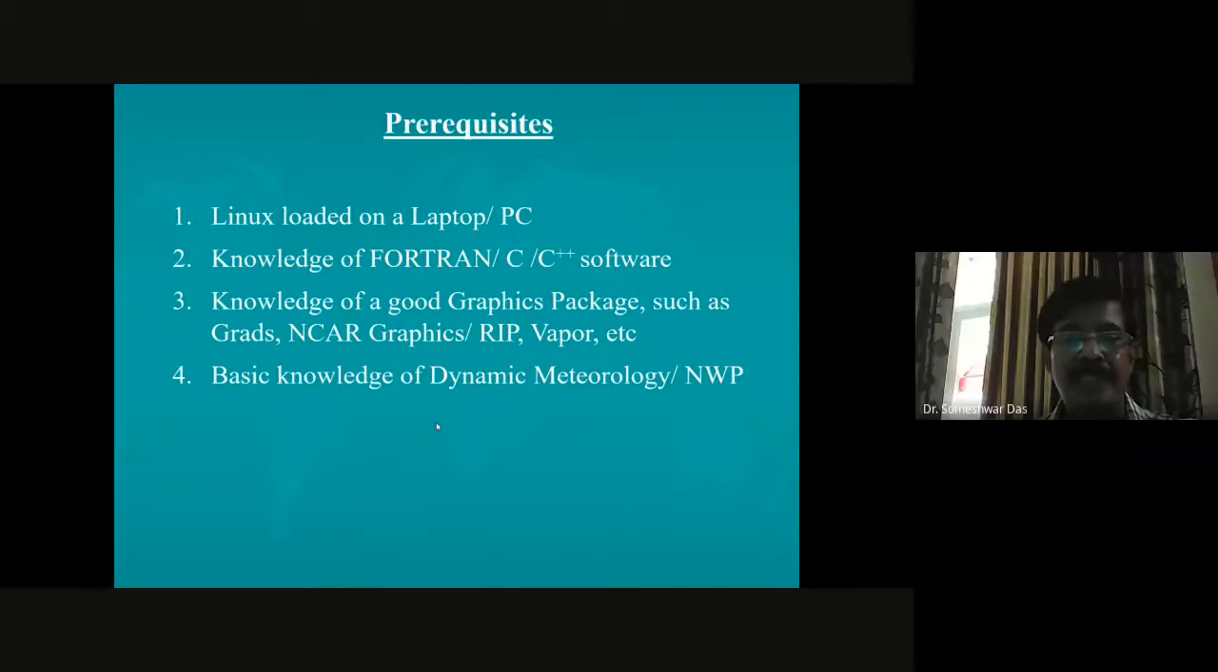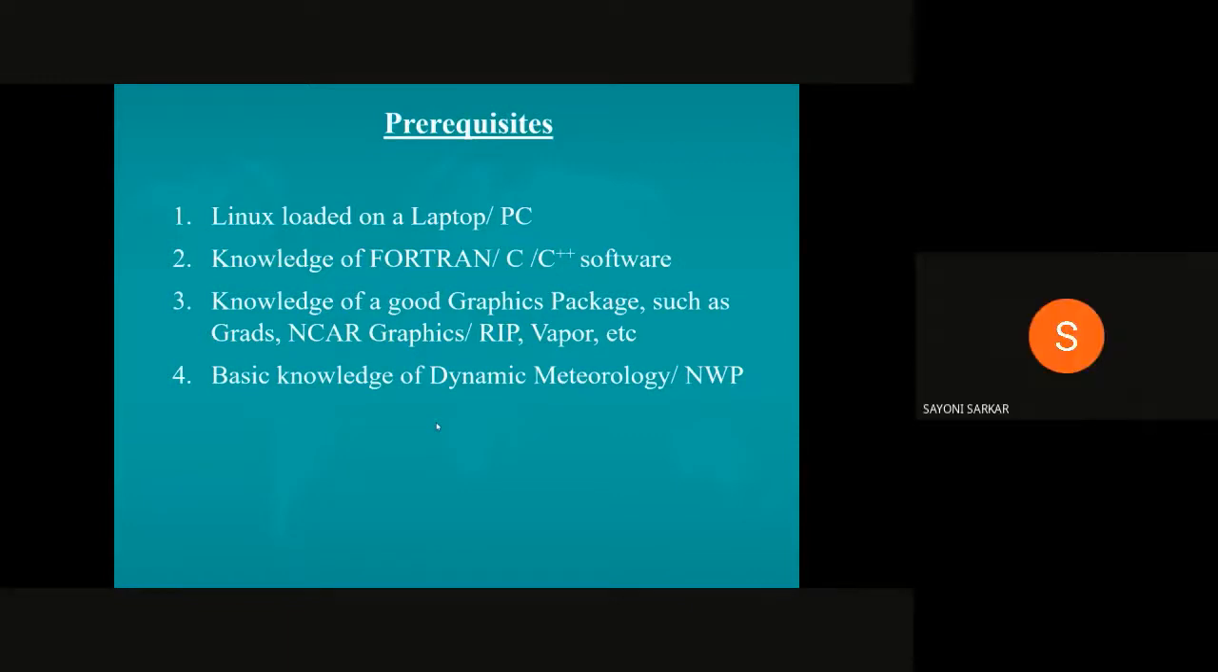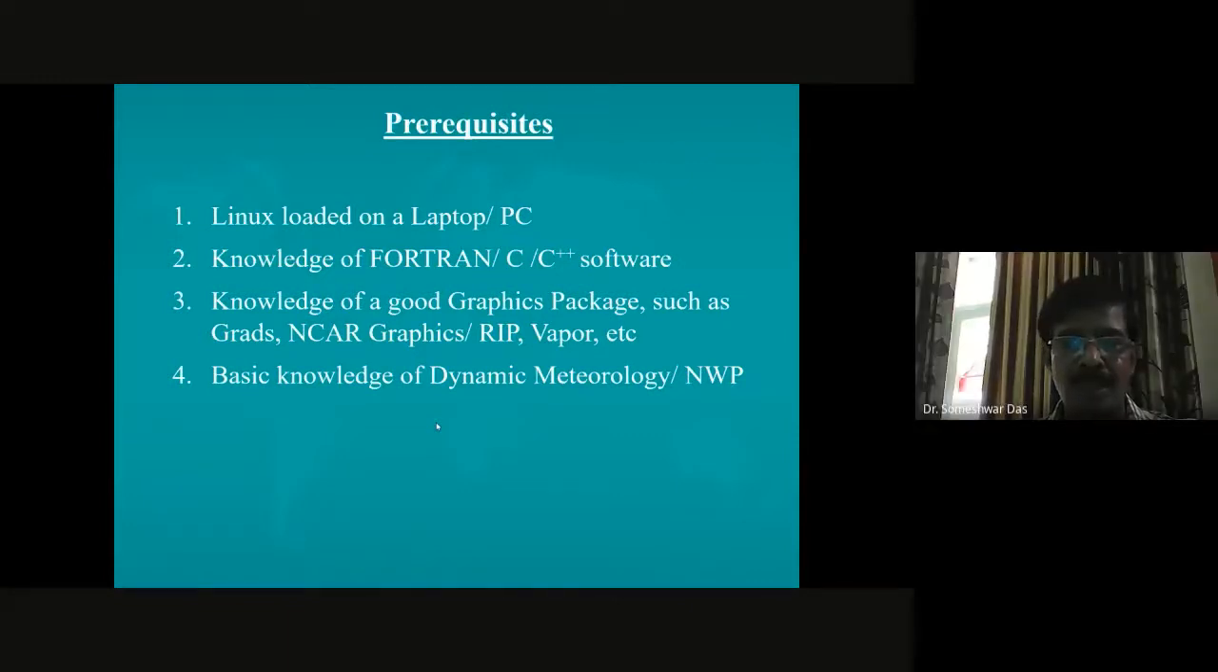And then you must have the basic knowledge of dynamic meteorology and the NWP, right? The science part of it. Whether it's a laptop or Linux or Fortran or graphics package, they are all just tools only. But the last one is the actual science part of it, the dynamic meteorology and the NWP, knowledge of the two subjects.